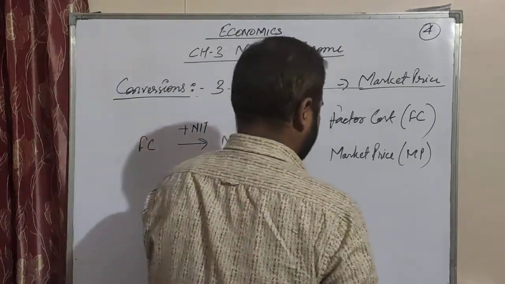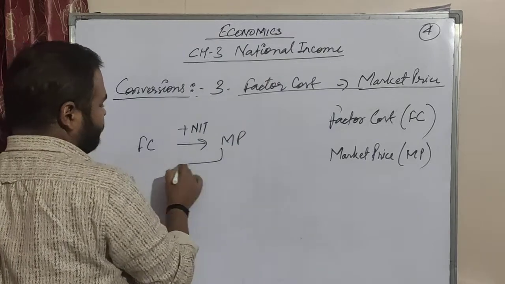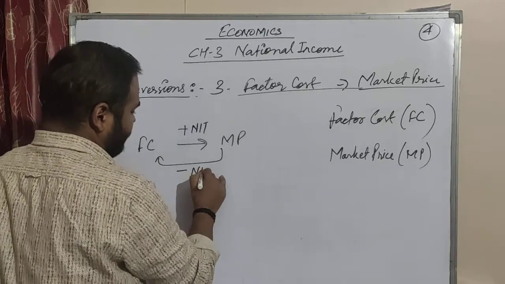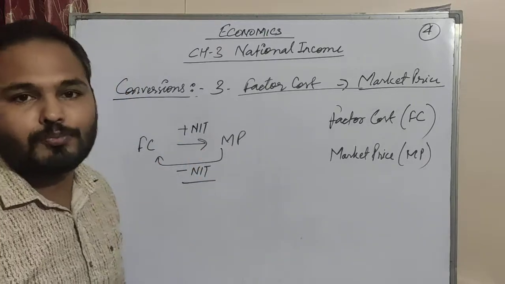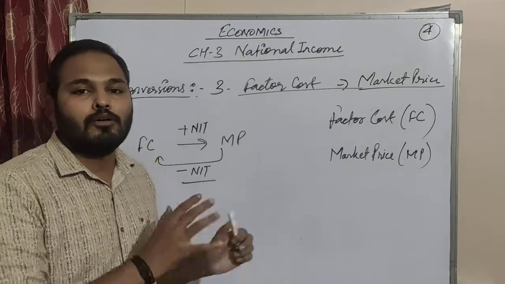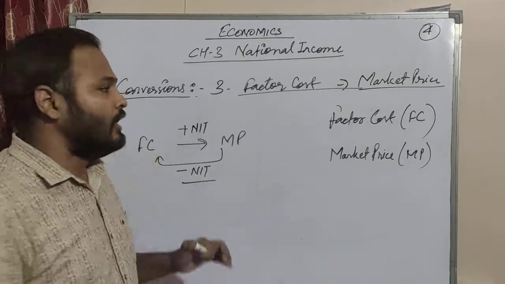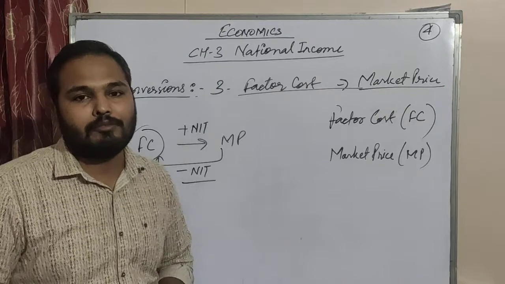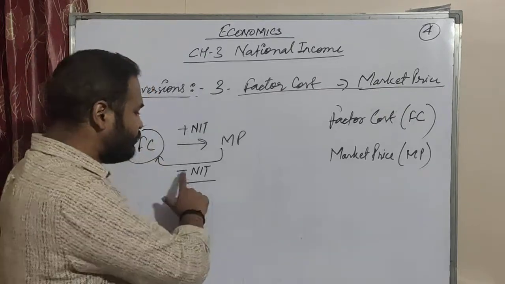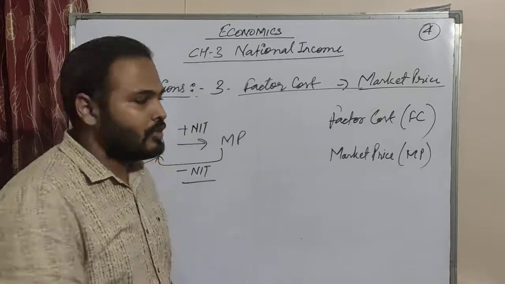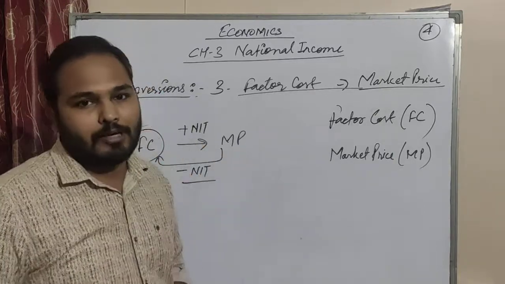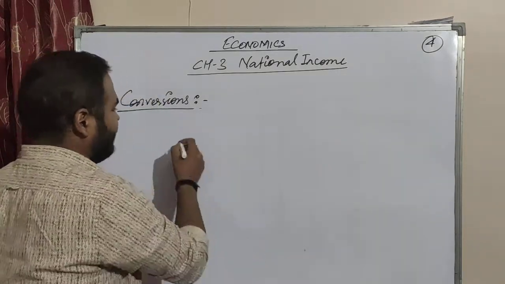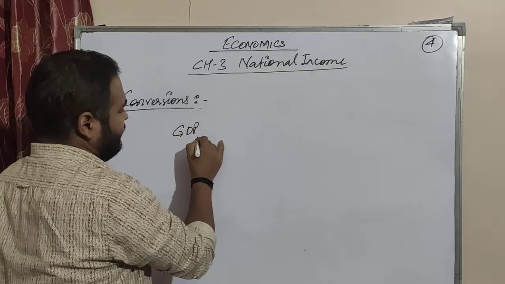And suppose you are moving from market price to factor cost, then you will subtract NIT. Because factor cost means production cost, so you need to take out all the taxes which you are going to pay to the government. And if you are going to sell that product in the market, you will add net indirect taxes to the factor cost, and it will become market price.